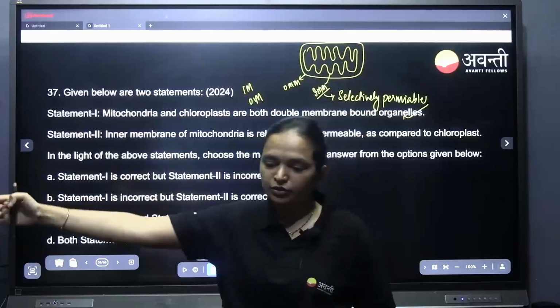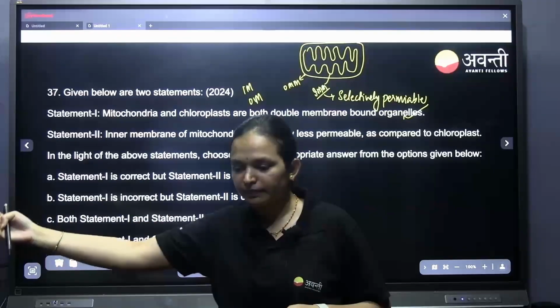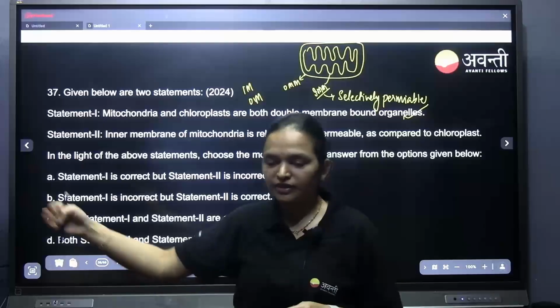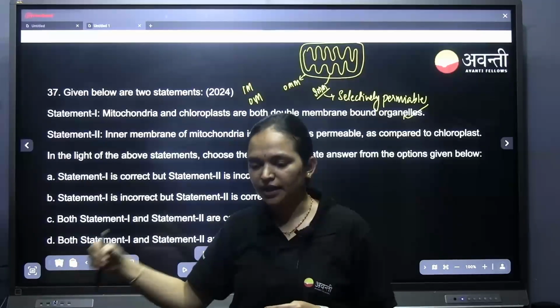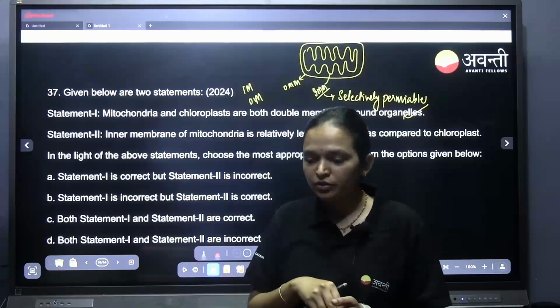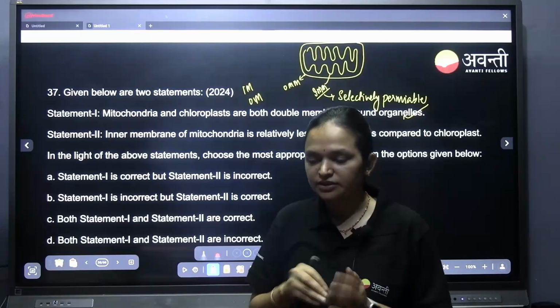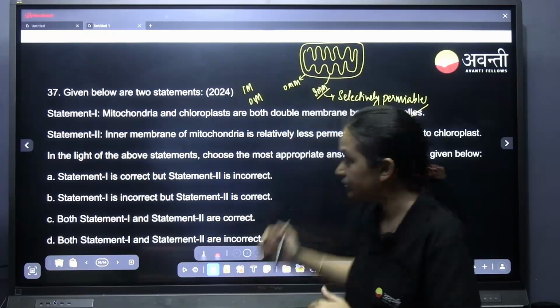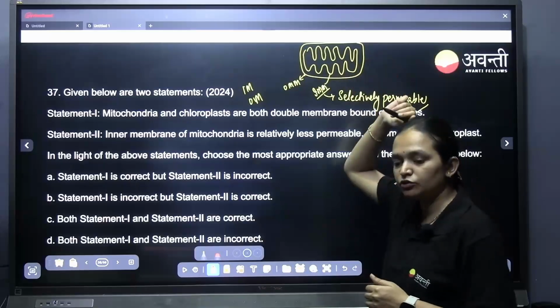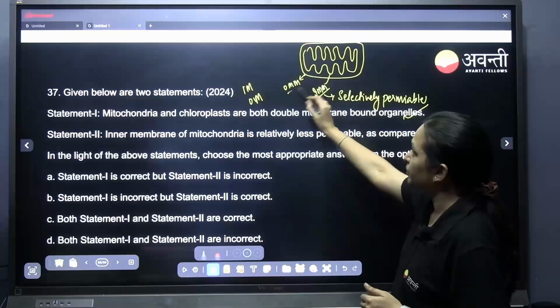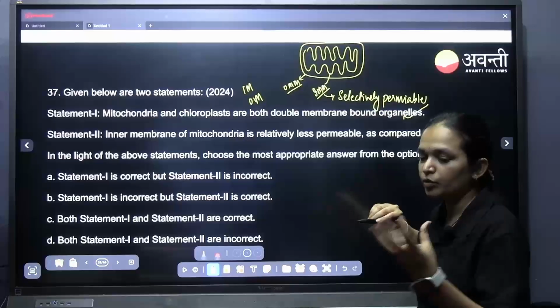So the outer, the first door, I mean the main door, many are allowed, like relatives are allowed, friends are allowed, but into your room only you are allowed, your family members are allowed, very selectively permeable, right? So the inner one is like your room and it is selectively permeable. The outer membrane is more permeable.